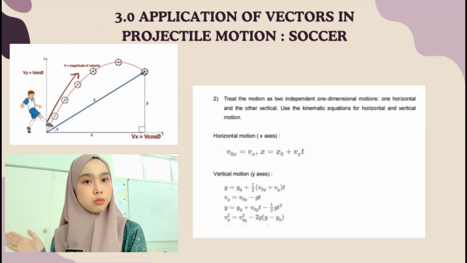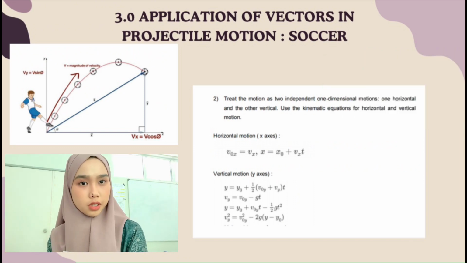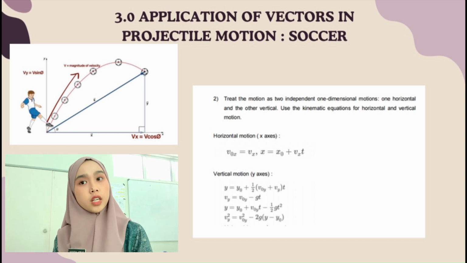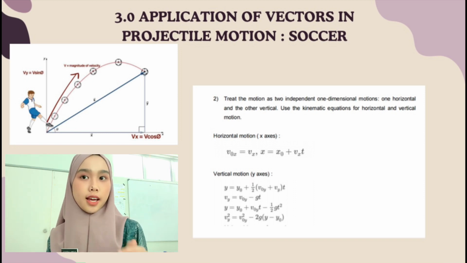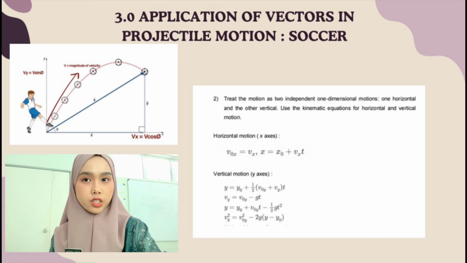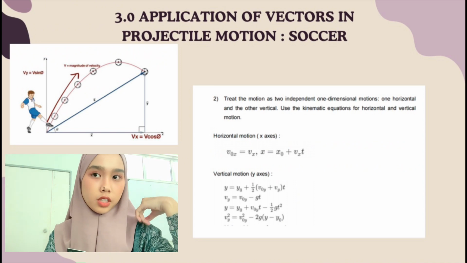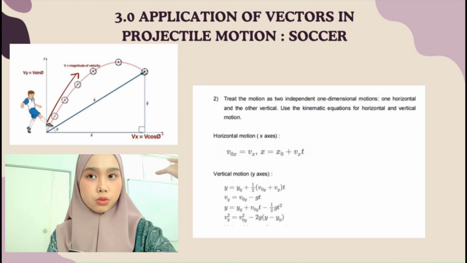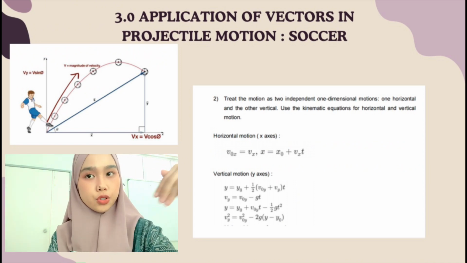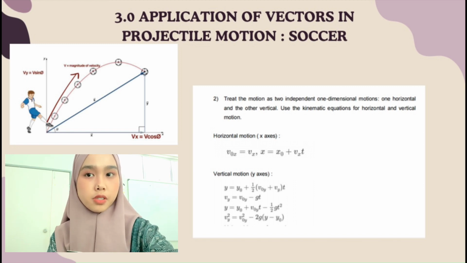So in horizontal motion, x-axis, we use the kinematic equation, which is v initial equals to vx, while in the vertical motion, y-axis, we use the kinematic equation that vy equals to v initial y minus gravity times time.